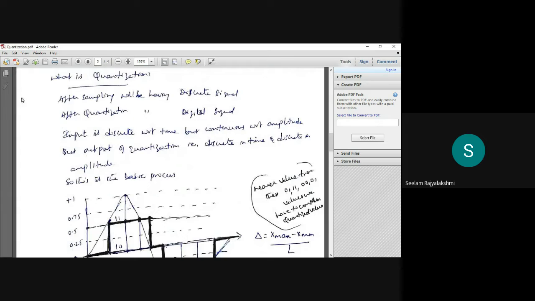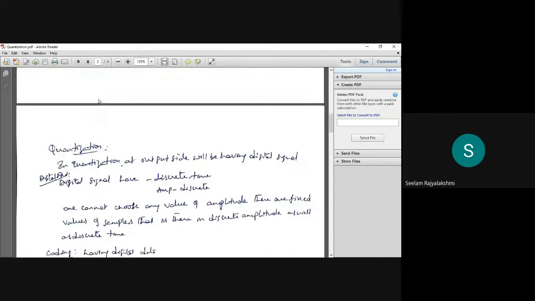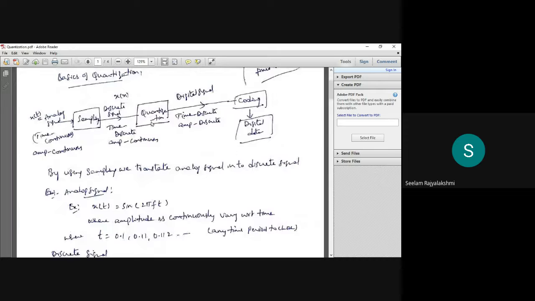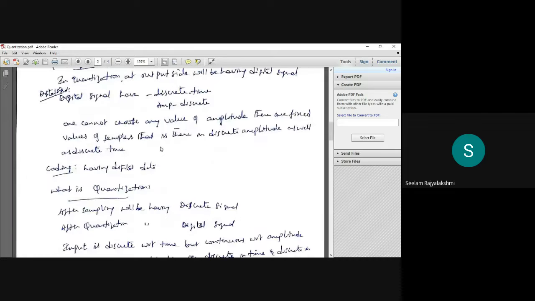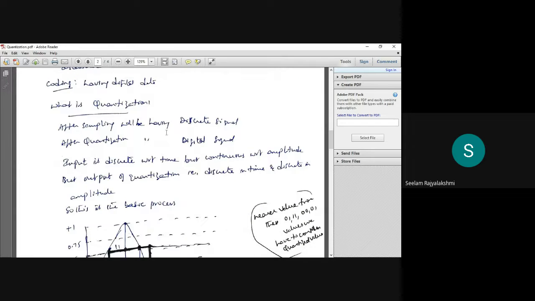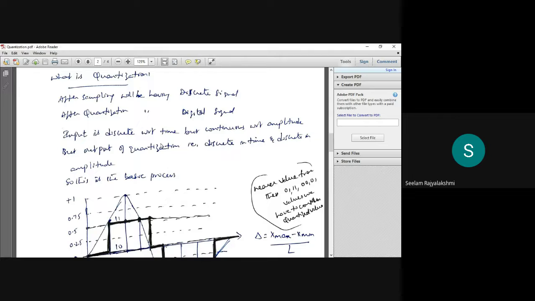Digital data. So let us discuss what is quantization. Already we have discussed sampling. If you see the circuit, after the sampling we have the quantization. After sampling we have a discrete signal, and after quantization we have the digital signal. So the input is discrete with respect to time but continuous with respect to amplitude. Already we have seen the circuit diagram. So the output of the quantization is discrete in time and also discrete in amplitude.